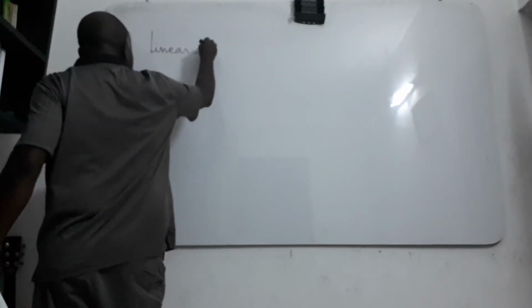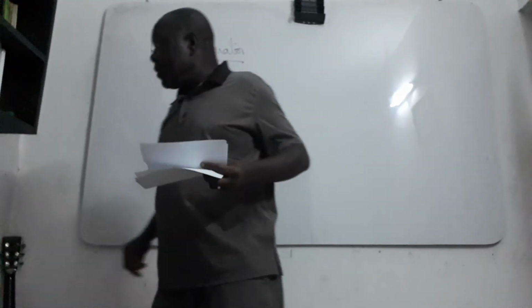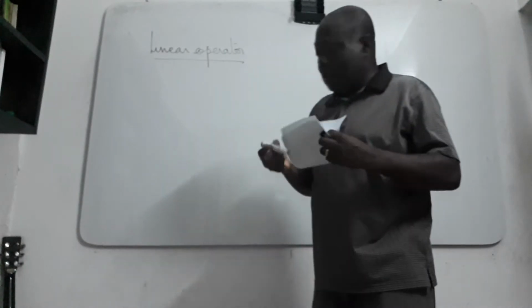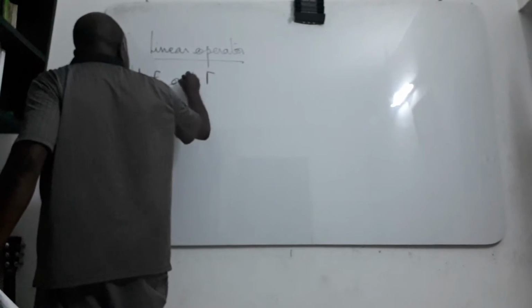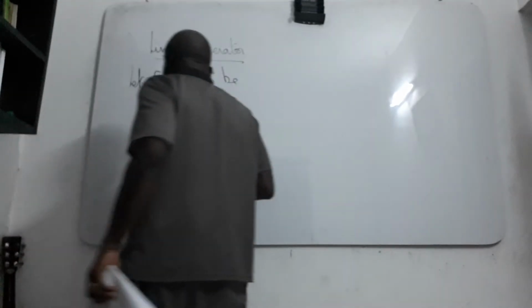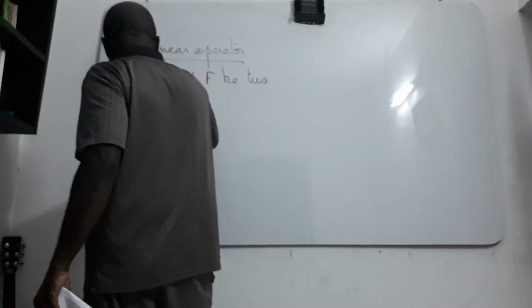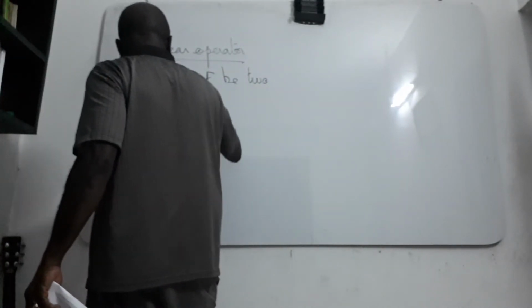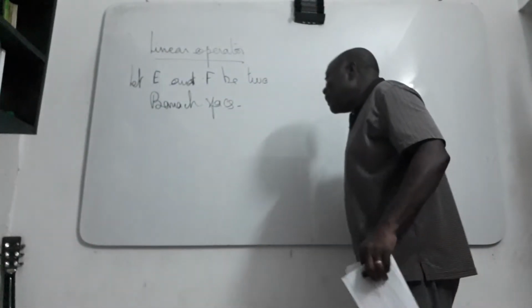Let us start: let E and F be two Banach spaces. We consider two Banach spaces E and F.